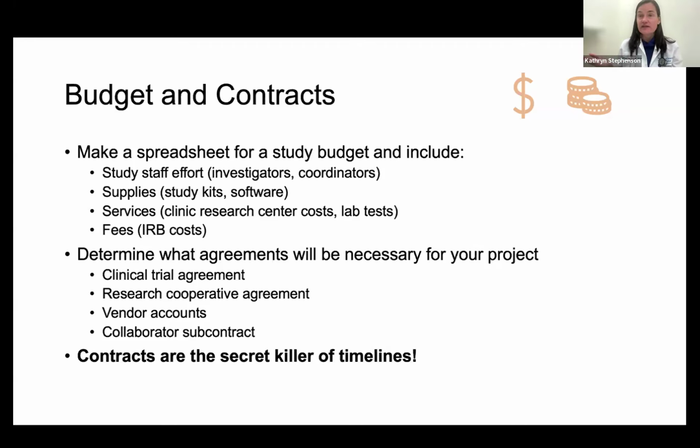And then if you have collaborators, you might have to set up a subcontract. The parties involved run from your tech ventures office to your office of sponsored programs to your legal department. You're going to want to figure it all out because, like I say here, these agreements are the secret killer of all your timelines.